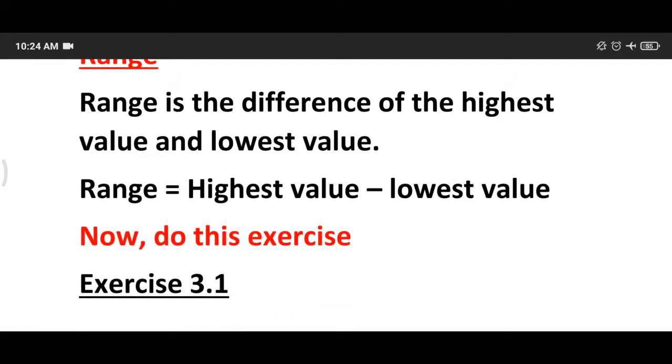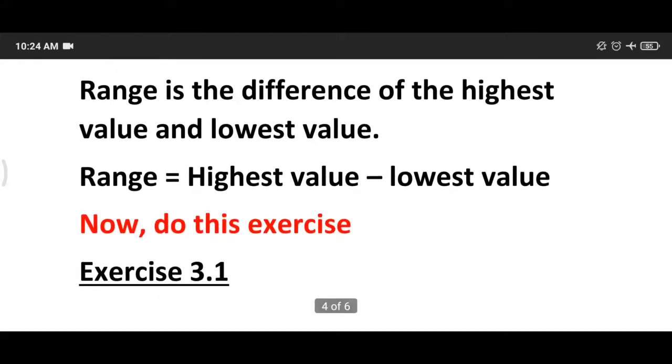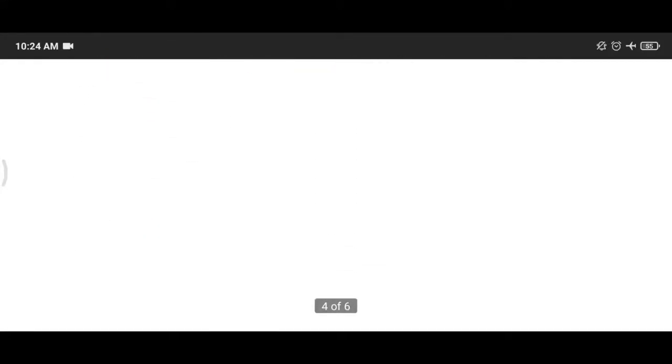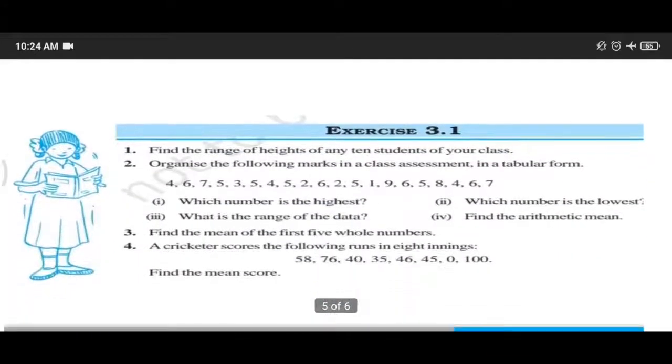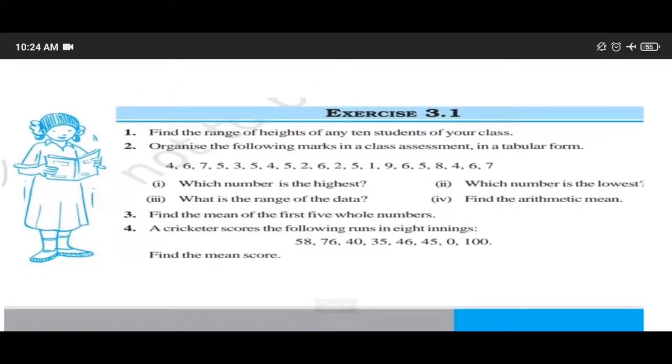Now we will do exercise 3.1, as we know about mean, median, mode and range. These are the 4 topics that you have to find in this exercise 3.1. In question number 1, here you can see 3.1 exercise is this. Question number 1, find the range of heights of any 10 students of your class. In this, first of all, we will write the names of any 10 students of our class, and then we will write the heights of these students, and then we will find the range by applying the formula highest value minus lowest value. Then we will get the answer of question number 1.